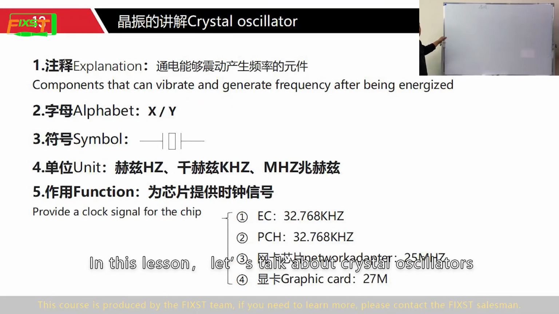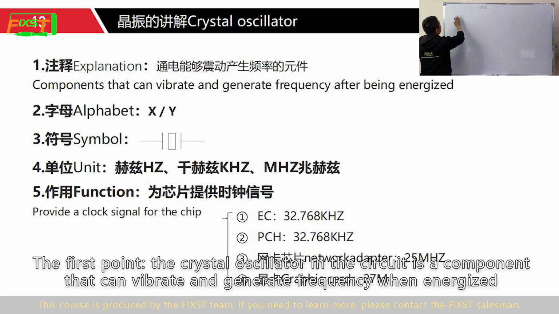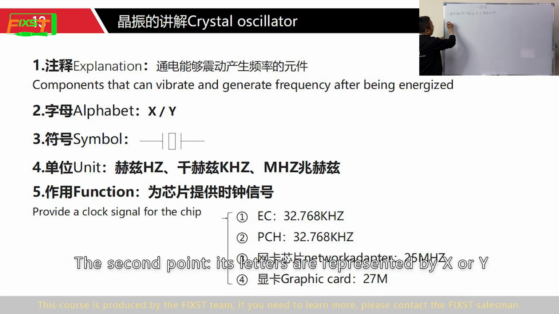In this lesson, let's talk about crystal oscillators. The first point, the crystal oscillator in the circuit is a component that can vibrate and generate frequency when energized. The second point is that they are represented by S or Y.